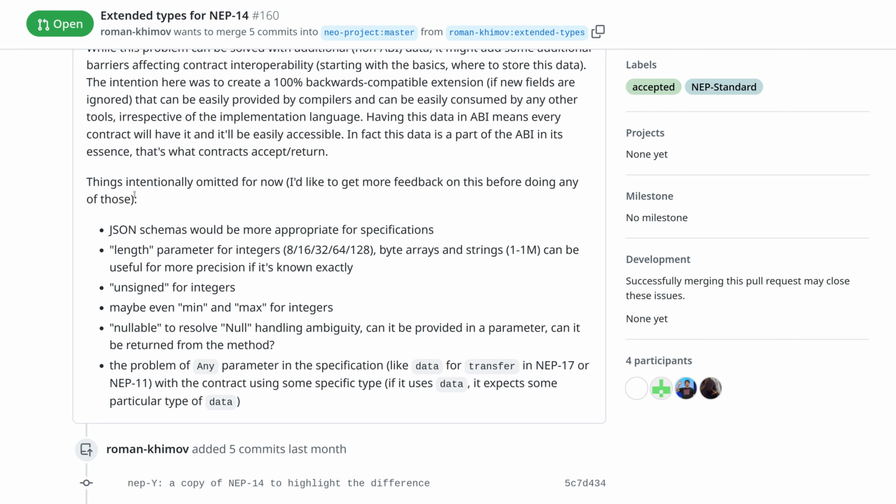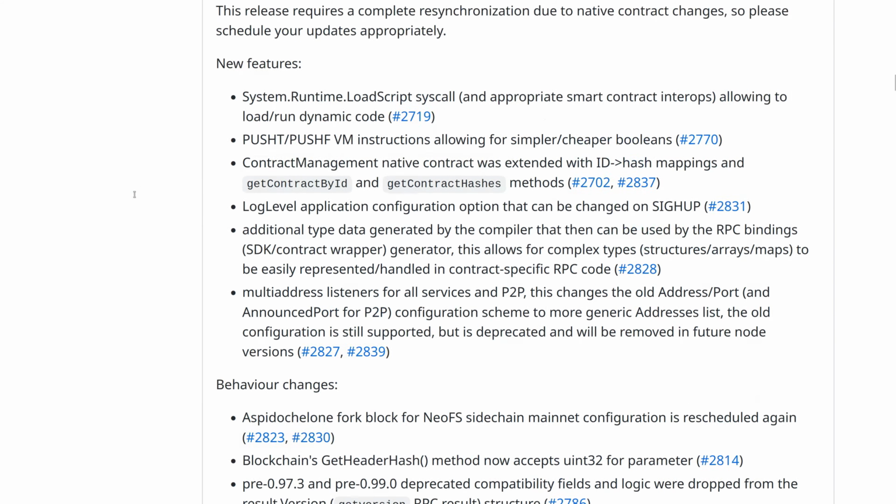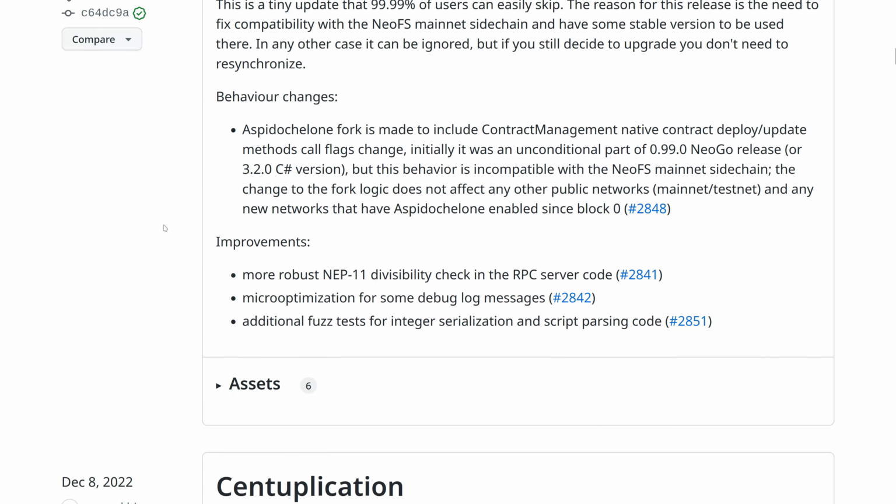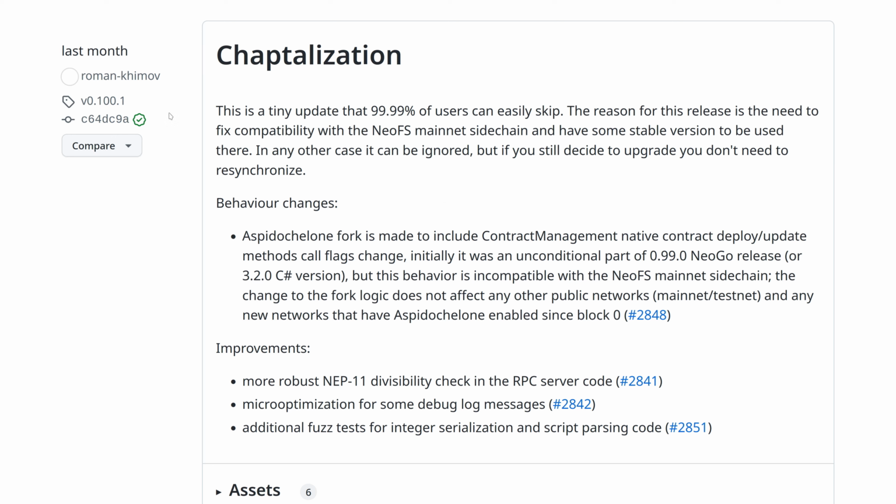Now let's get back to NeoGo releases. That's what we had for 0.100.0, but it was quite some time ago, and we had 2 more releases since then. One is a little update that probably is not very interesting for a regular public, but it was an important one for the NeoFS mainnet maintenance and upgrade, so we just had to do that.